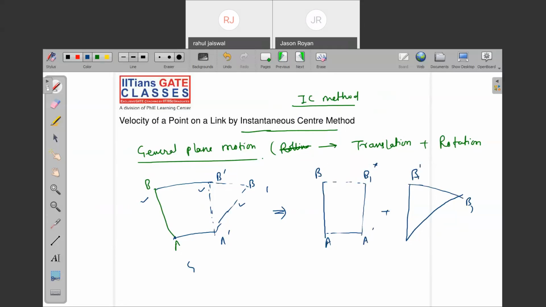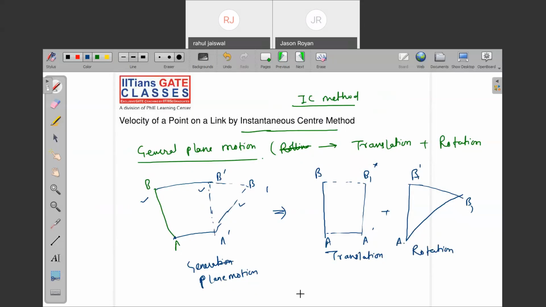This general plane motion, whatever the general plane motion is there, I can write in two forms. First is what? Translation. This is translating. And this is nothing but rotation about A. Now we'll ask, where is the instantaneous center of this body?